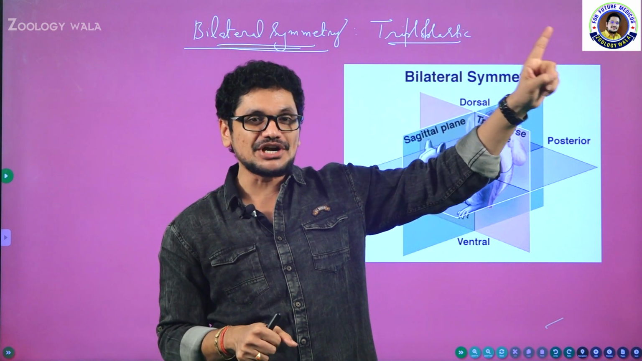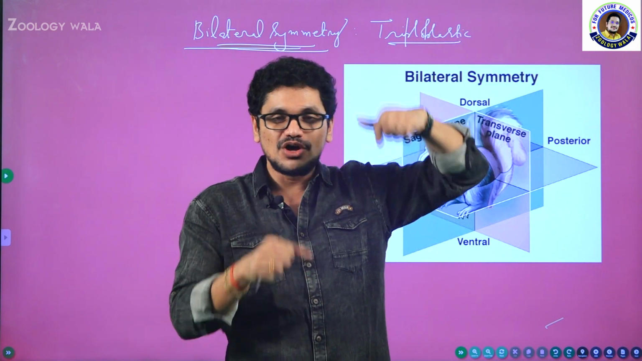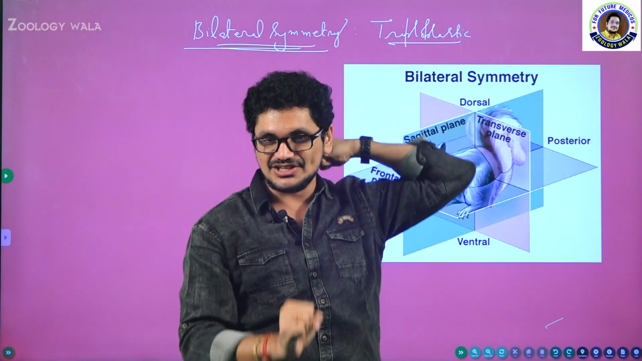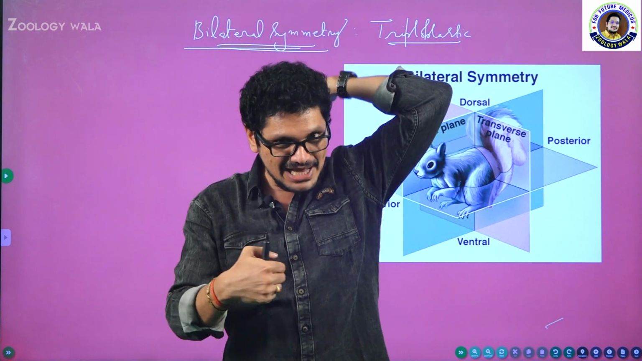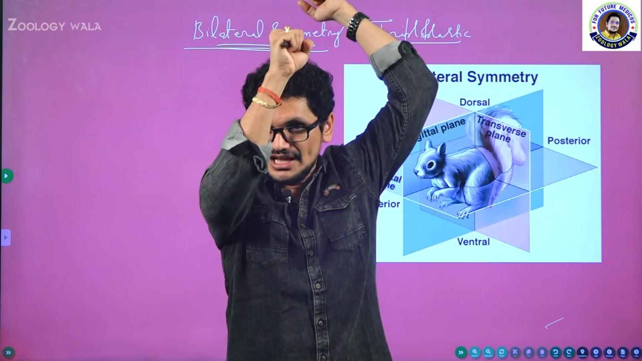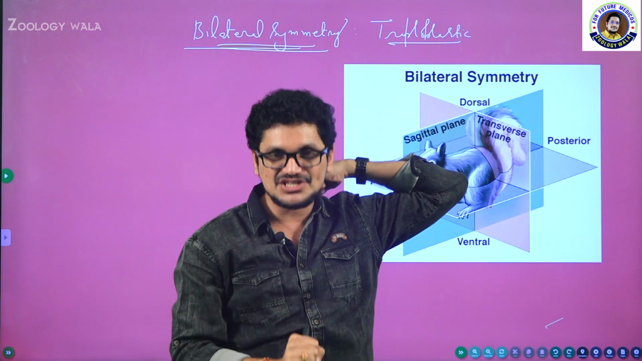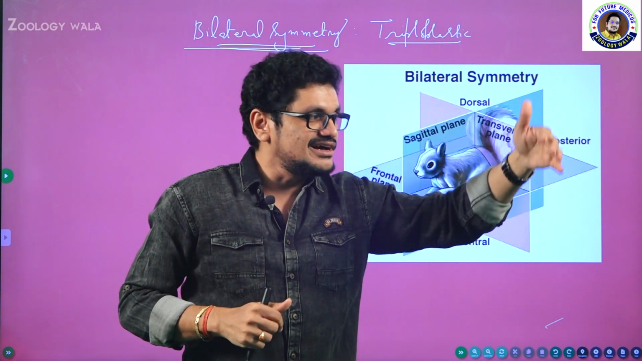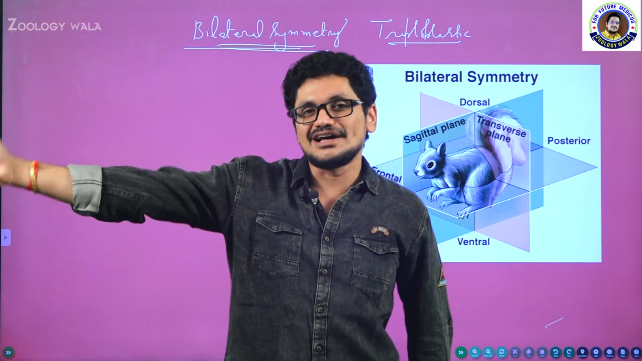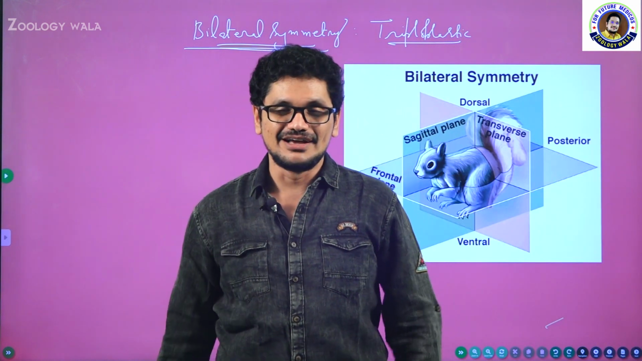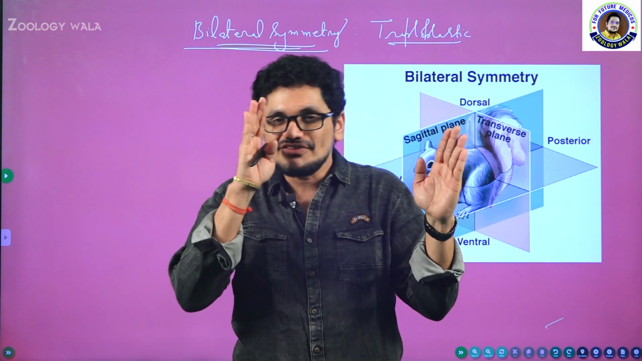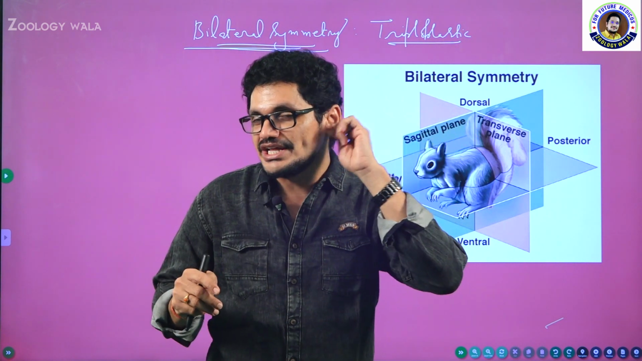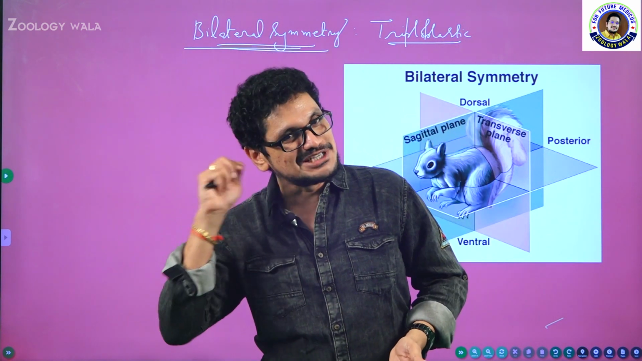In radial symmetry, oro-aboral axis, and now dorso-ventral axis like this. Dorsal and ventral: back side is dorsal and ventral side is the stomach side. So when the division passes like this, that is the dorso-ventral axis. One side will have the left hand, and another part will have the right hand. One eye is present in one half, another eye in the other half. One ear is present in one half, another ear in the other half.